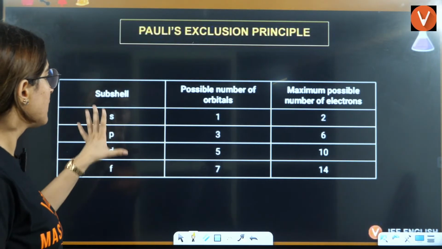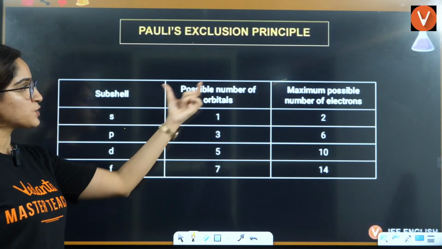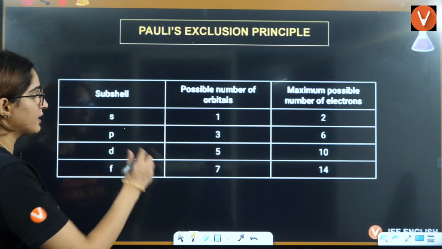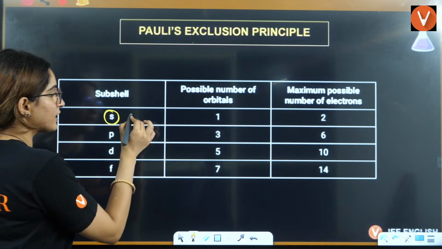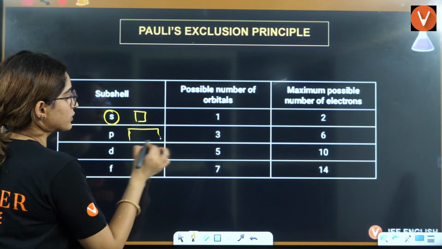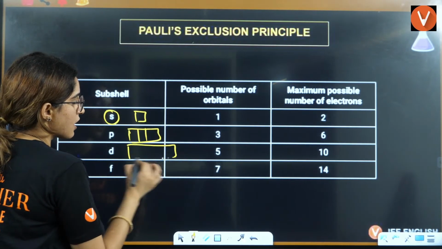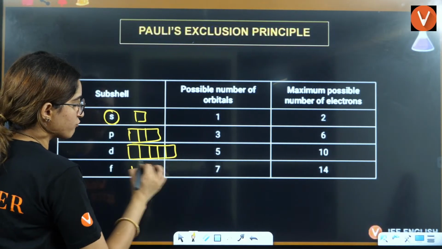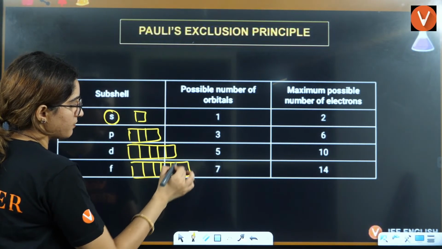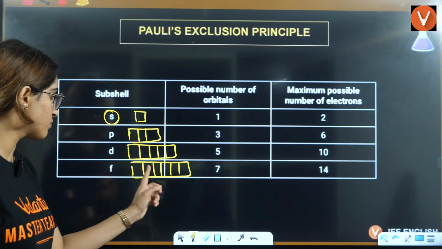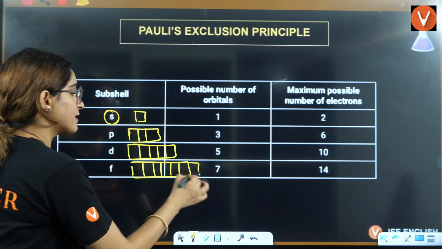Right? Now, subshells have these possible numbers of orbitals. S has only one box. P has three boxes. D has five boxes. F has seven boxes: 1, 2, 3, 4, 5, 6, and 7.